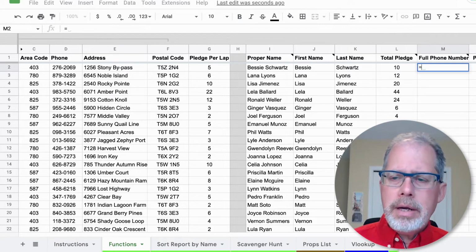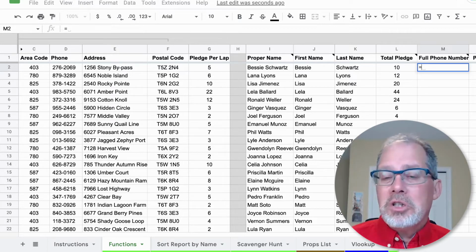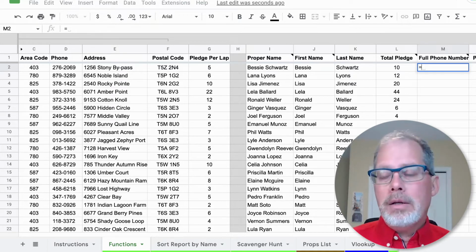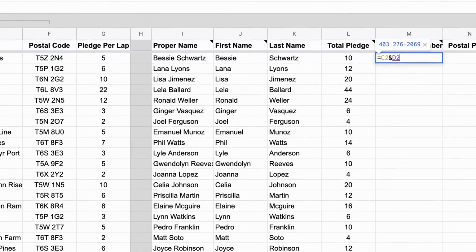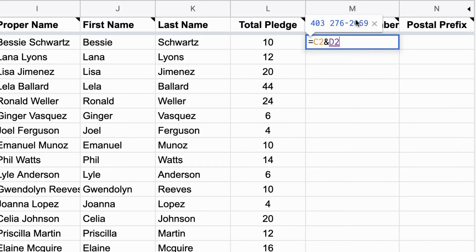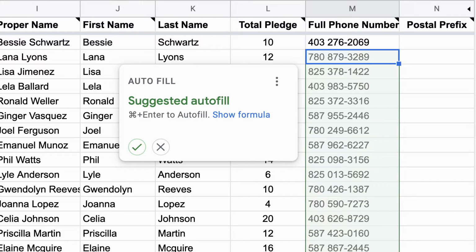You'll hear the term concatenation, which is a function, but here's an easier way to do it. I want this cell here, so just double click, 403, and, meaning the ampersand, this cell here. Look at that. Gives me the number. Excellent. Whoops. Let's go back here. There we go. So I hit enter.